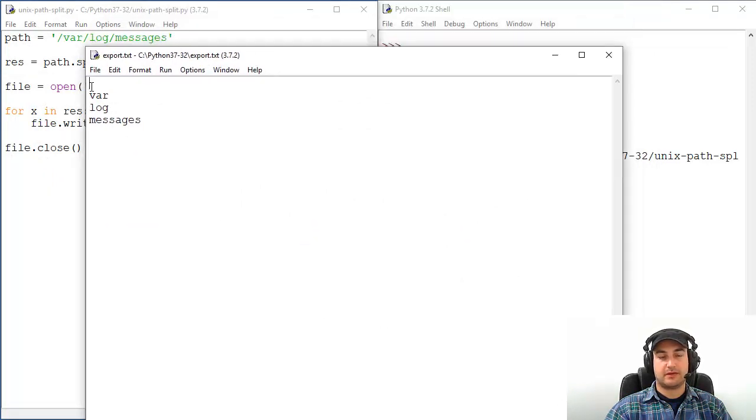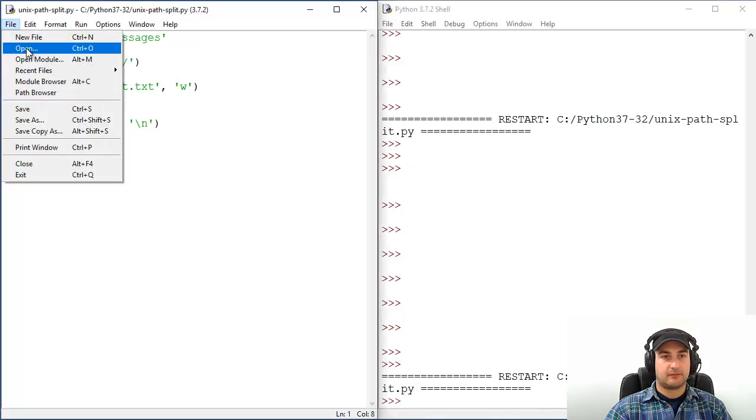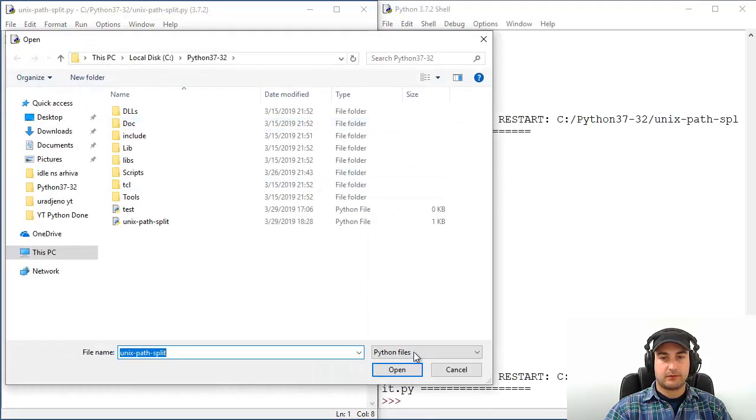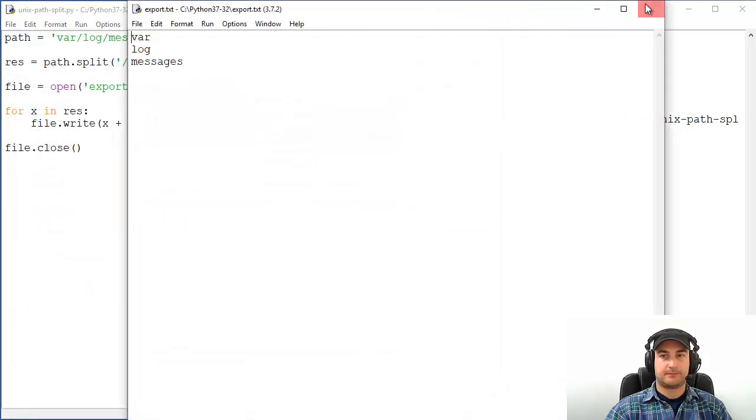The reason we have an empty space here is because we have one slash here. So if you remove it and run your script again, you will have that slash missing. See?